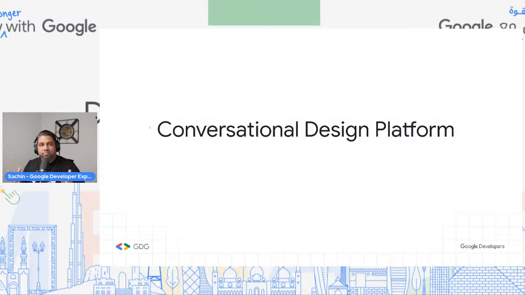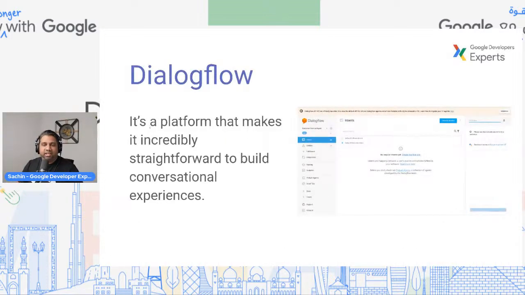So in order for us to actually build a conversational agent, we need a platform to build it. And luckily, we have Dialogflow, which is a platform that makes it incredibly straightforward for you to build conversational experiences. So you might be asking, Sachin, why Dialogflow? Why should I go ahead with using a framework like Dialogflow? The simple answer is this.